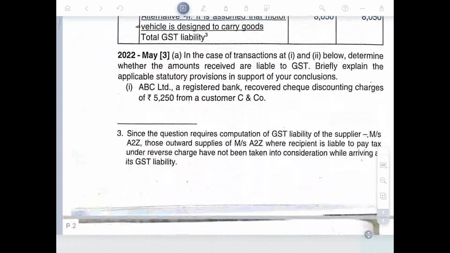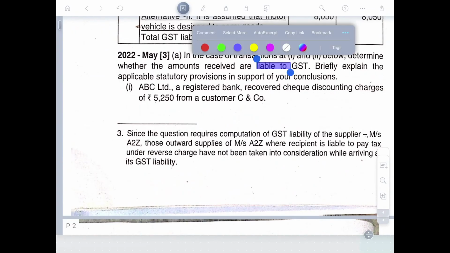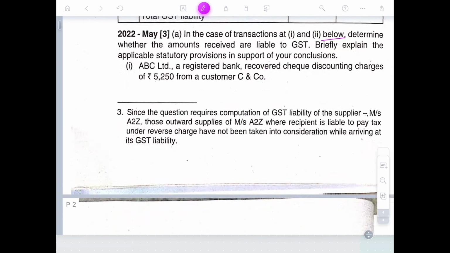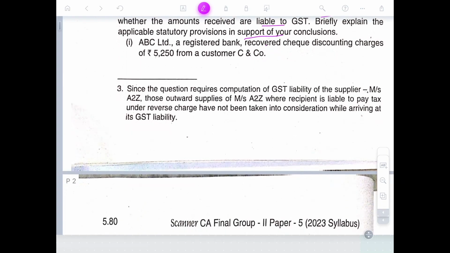Indirect tax. Examine transactions 1 and 2 below and determine whether the amount received was liable to tax. Briefly explain the applicable statutory provisions supporting your conclusions.